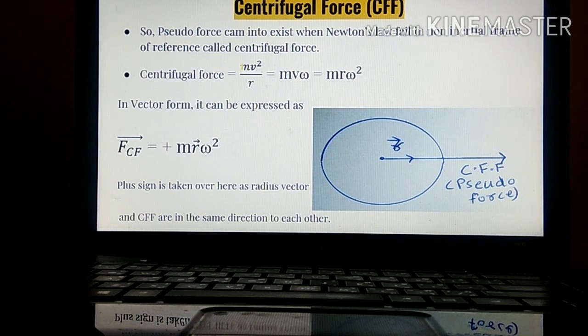Centrifugal force also has the same formula. In vector form, we represent it like this, but you will see that over here a plus sign is there. Why is the plus sign there? Because the radius vector is directed away from the center, and the centrifugal force is also directed away from the center. Both are in the same direction, so therefore this plus sign is there.